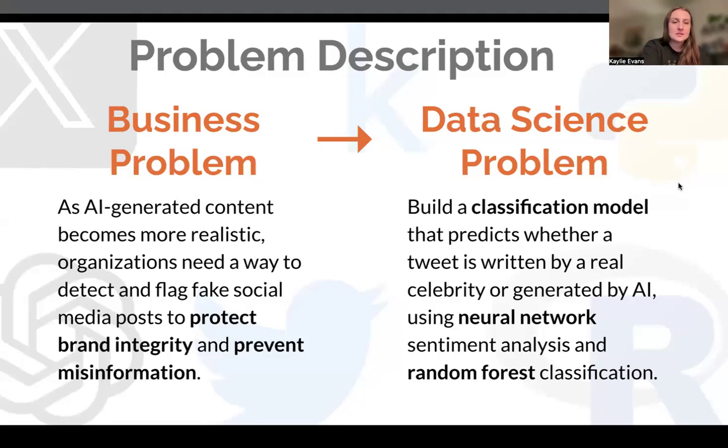So to start, the business problem. Really, the problem boils down to one thing. Can we build a model that accurately predicts whether a tweet is authored by a celebrity or if it's generated by AI pretending to be them? That's the data science problem that comes from the business goal, which is for a couple of different groups: social media managers and teams, and celebrities and people who are customer facing, posting on social media.